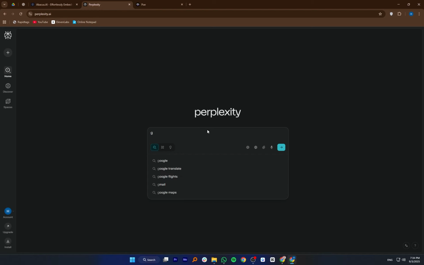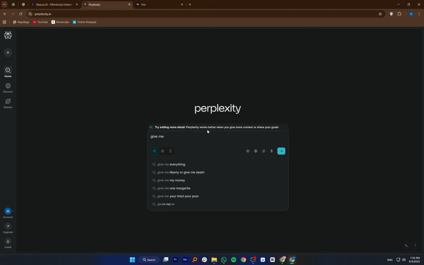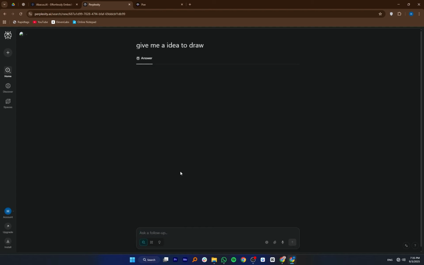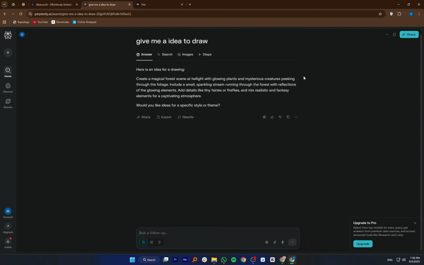Perplexity AI is like a smart search engine that gives you clear and reliable answers instead of long lists of links. It searches the web in real time, summarizes the results, and even shows citations so you can trust the information. The tool is very useful for research, fact-checking, and quickly learning about new topics. It feels simple and fast to use, but it's more focused on answering questions than being a creative writing assistant.